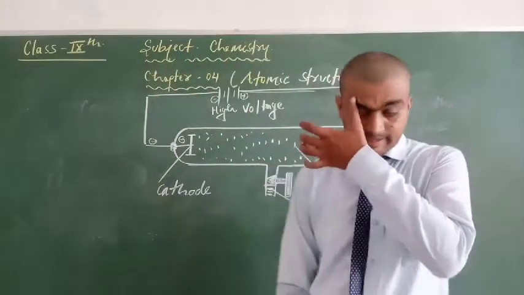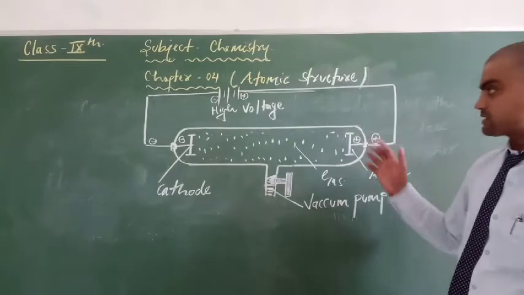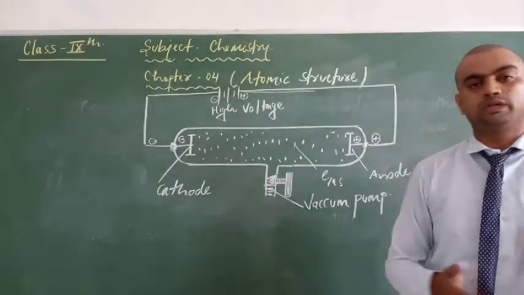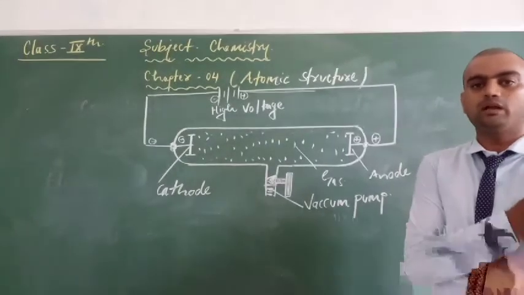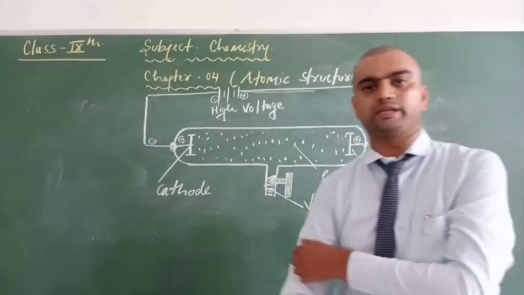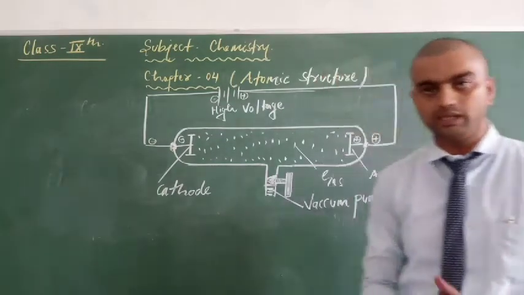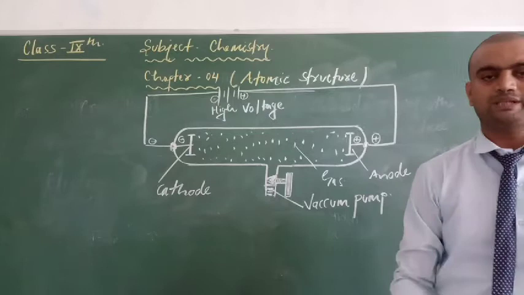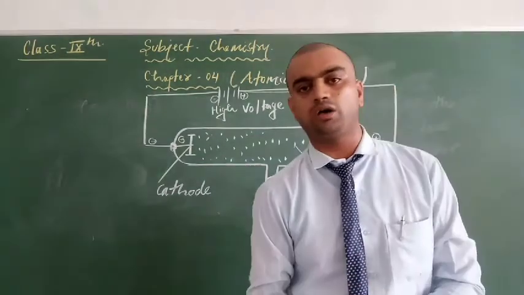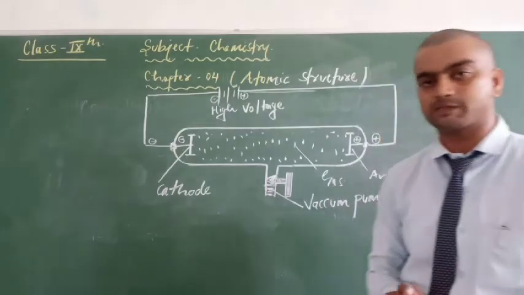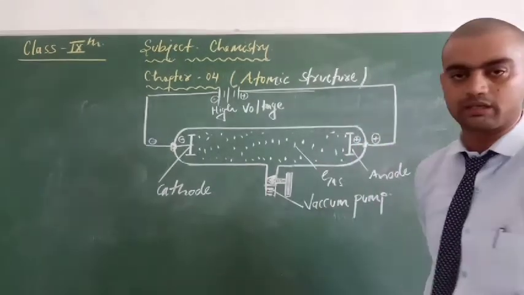Now let's come on. What was our point? Our point is how the electron was discovered, and the discovery of the electron is indirectly correlated with the discovery of cathode rays. So the matter started from whether gases conduct electricity or not. First of all, in 1859, Julius Plucker performed an experiment which is given here.